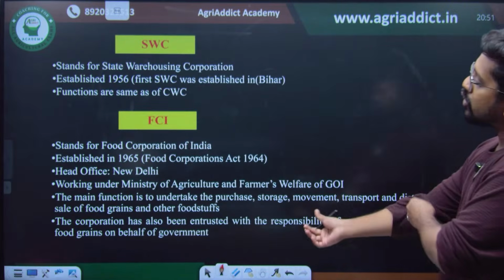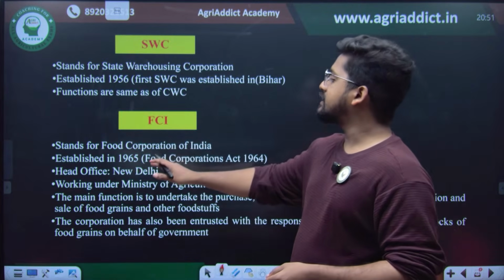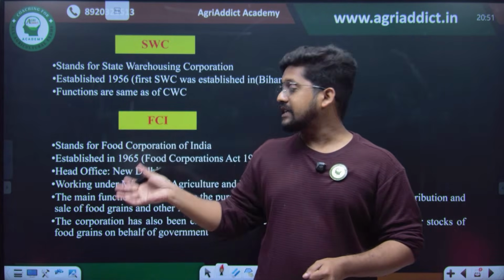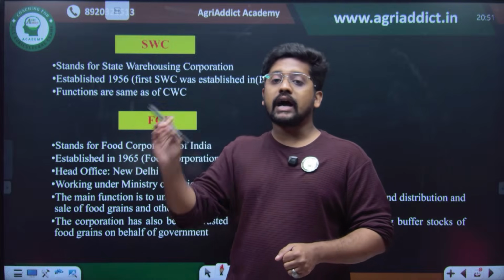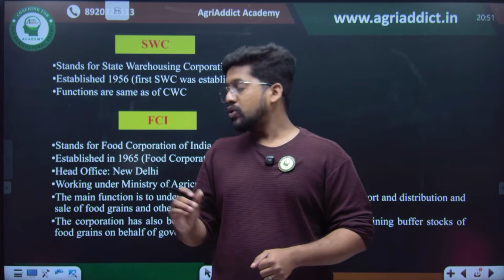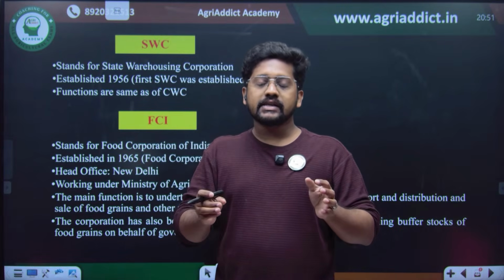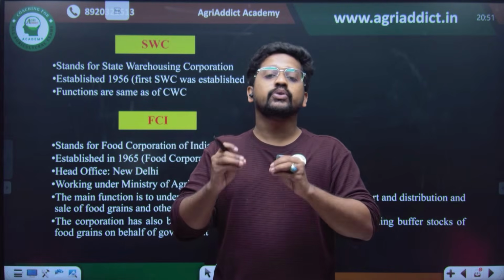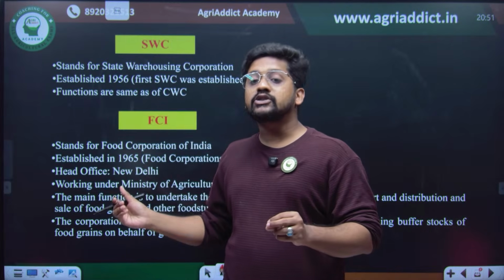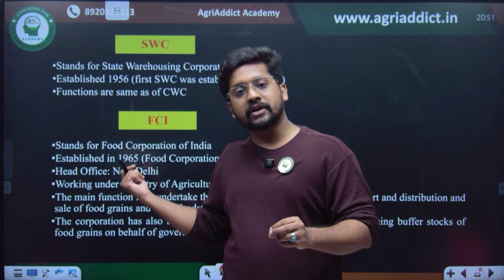Then there is Food Corporation of India. Food Corporation of India was started in 1965. This is actually a major institute under buffer stock operation. So the public distribution system in India, which actually ensures healthy meals to each and every person in India, is actually procuring the food from the Food Corporation of India.